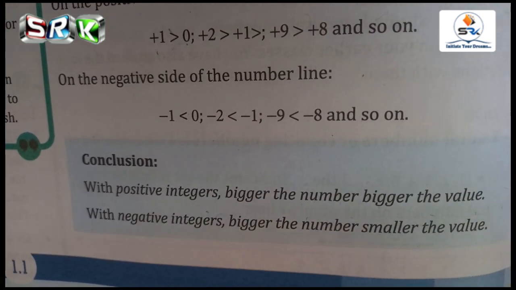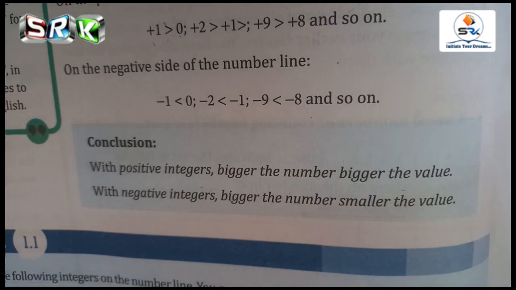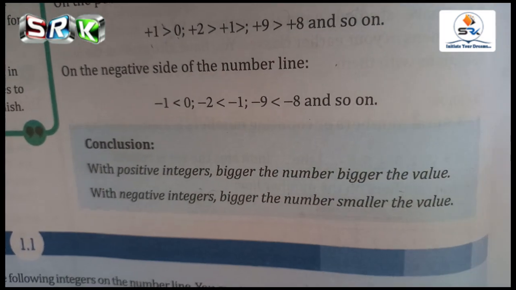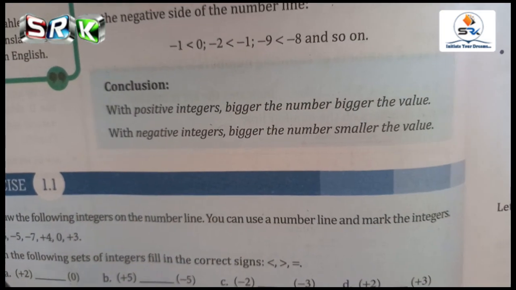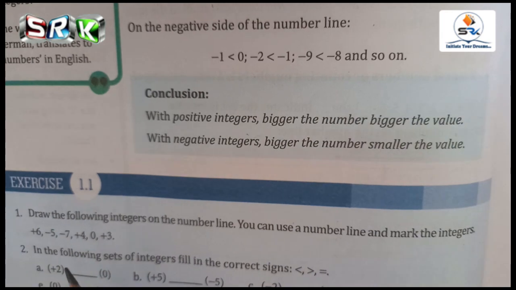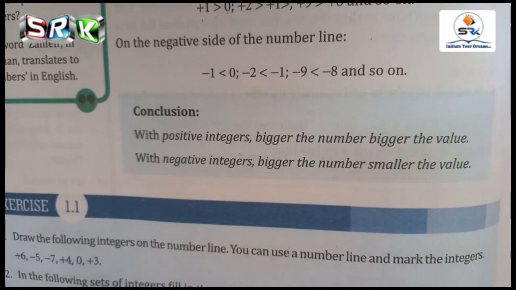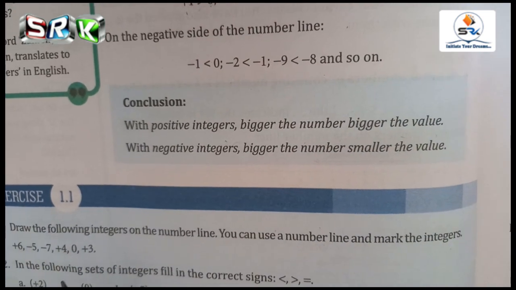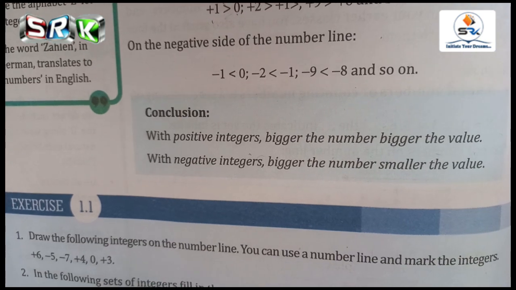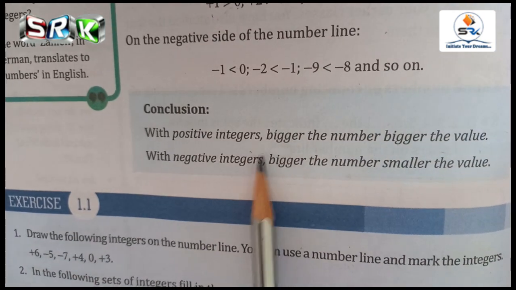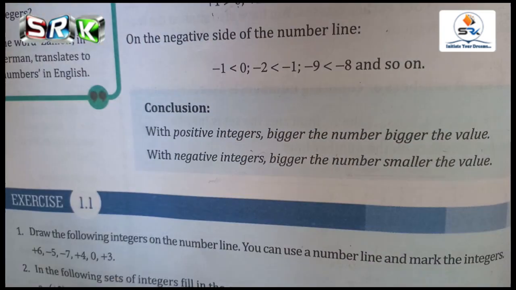Okay, today's session is over children, and today's homework is to draw the following integers on the number line. You can use the number line and mark the integers. In your class work, write chapter number 1 and also write the definitions of natural numbers, whole numbers, fractions, and integers, which I already explained to you. Listen to the class properly and write the definitions, and then write the points of positive integers and also negative integers, and draw the number line.